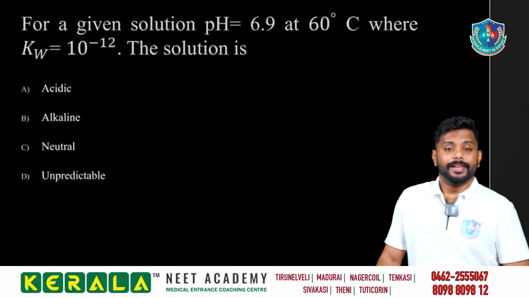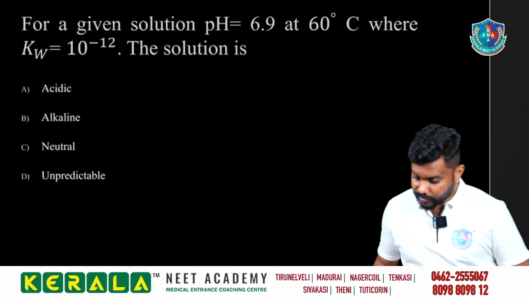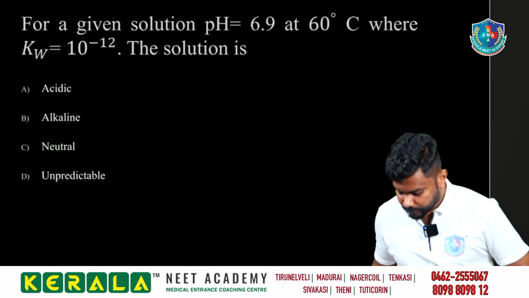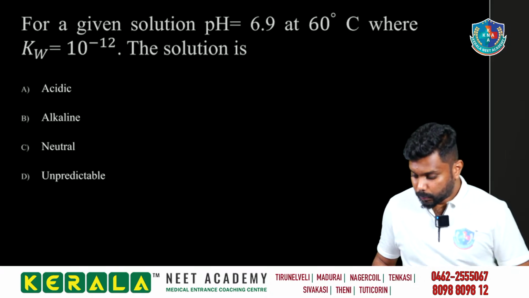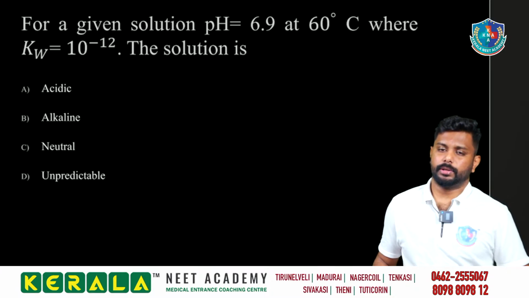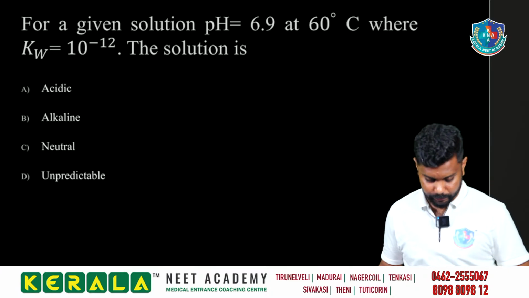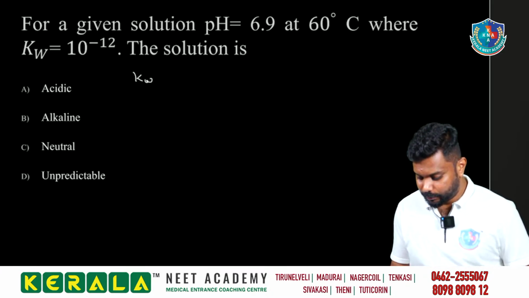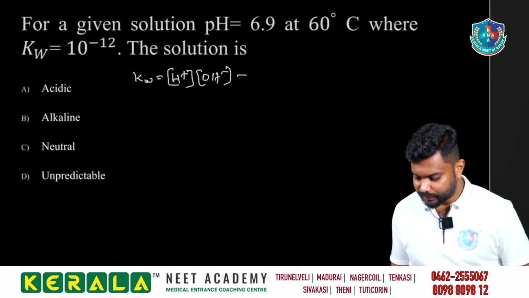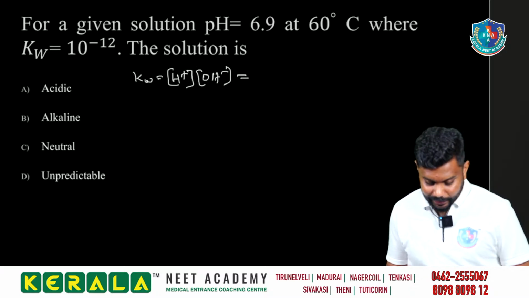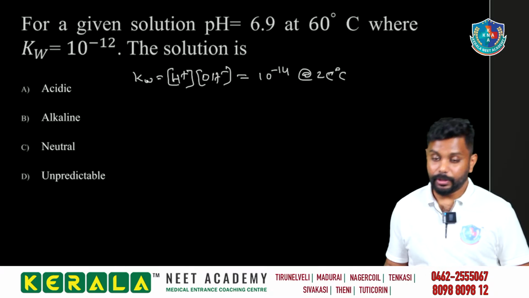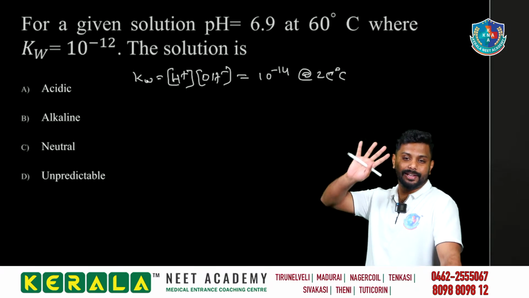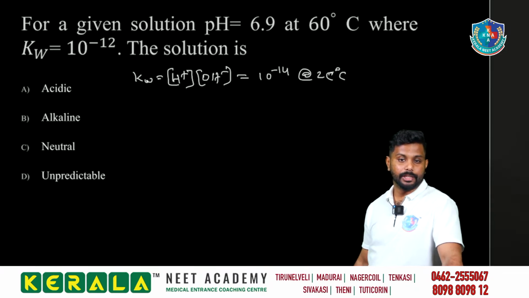Here it is given for a given solution pH equal to 6.9 at 60 degrees Celsius, where Kw is equal to 10 to the power minus 12. The solution is. So what is Kw? It is the ionic product, and we know something, right? Kw is equal to the product of concentration of the hydronium ion and the hydroxyl ion. That is equal to 10 to the minus 14 at 25 degrees Celsius, the standard condition.